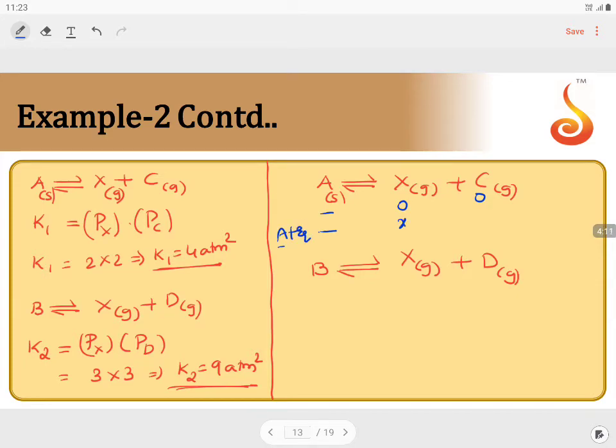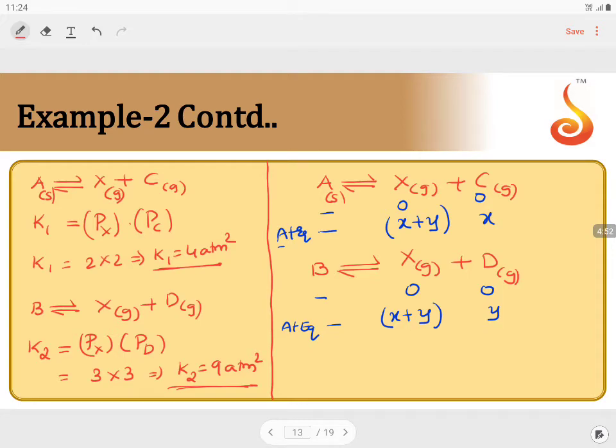let us take this as x and this as x. In the same way, initially 0, 0 here. At equilibrium, this is assumed to be y and y, where simultaneous equilibrium says the species in common will have the same composition in both equilibria. So the composition of X in the A equilibrium will also be equal to the composition of X in the B equilibrium. So the total composition of X in both equilibria will remain the same. Taking this factor into consideration, let us start solving the question.